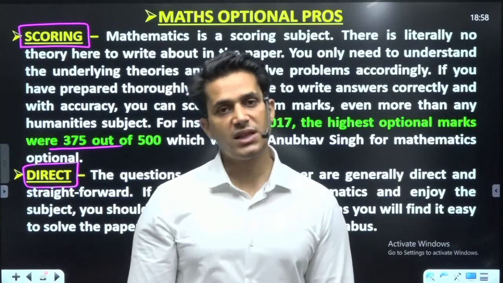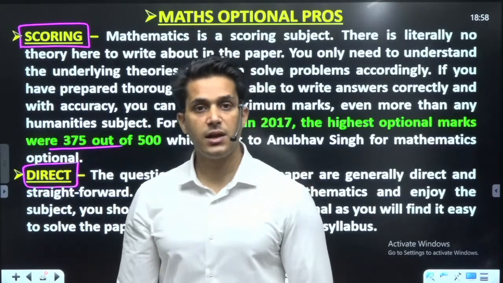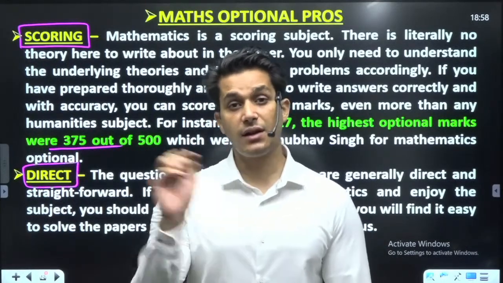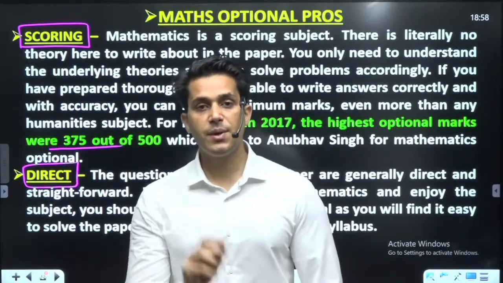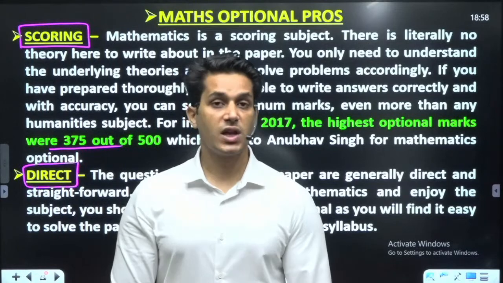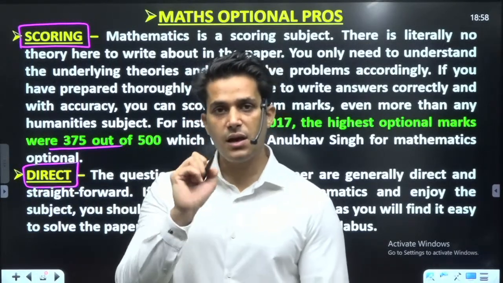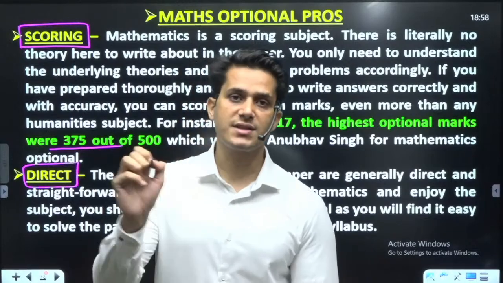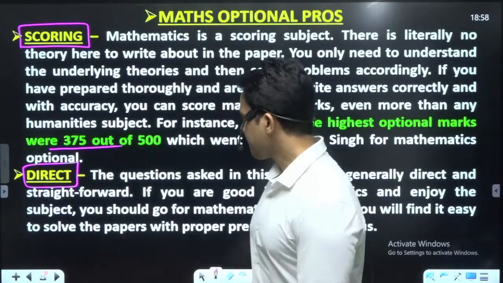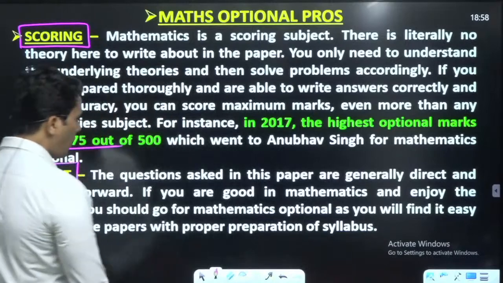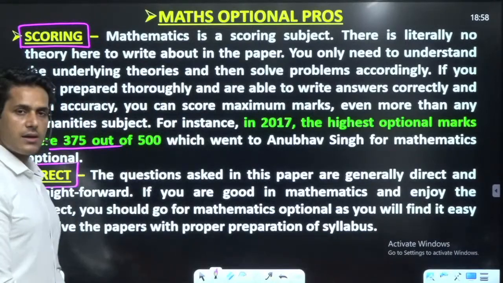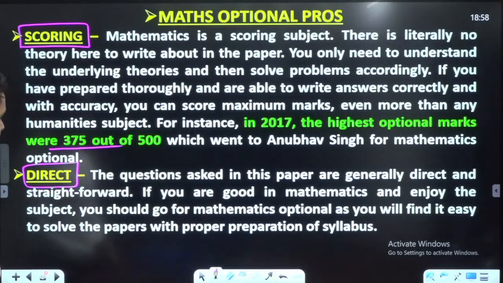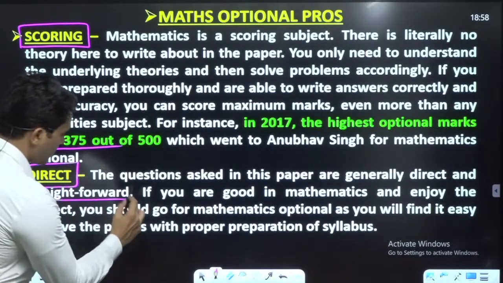But in the case of mathematics, this is the very important quality, that the question will be direct. There will be no change. Every single dot will be written as it is in your examination. So the question paper and the whole question will be asked as a direct question. This is the second property, and straightforward questions will be asked.